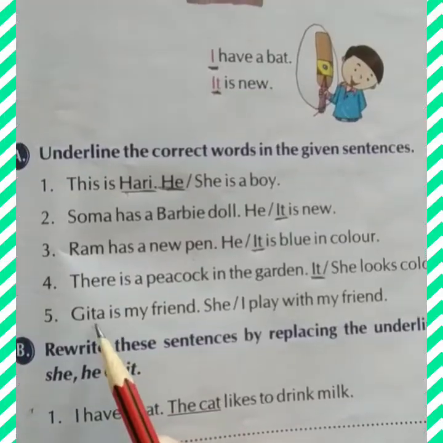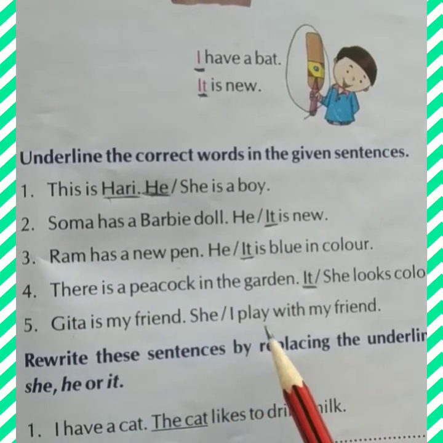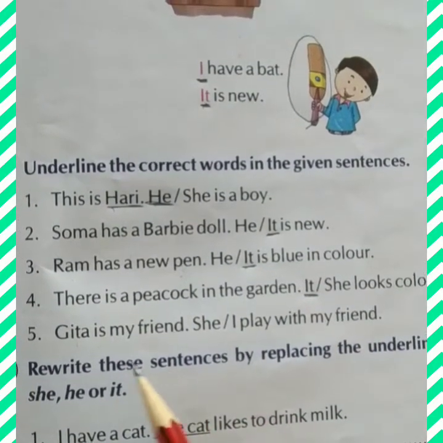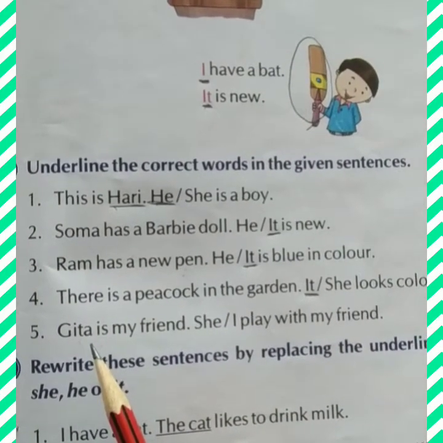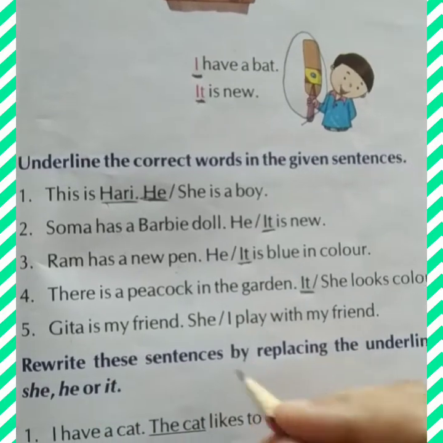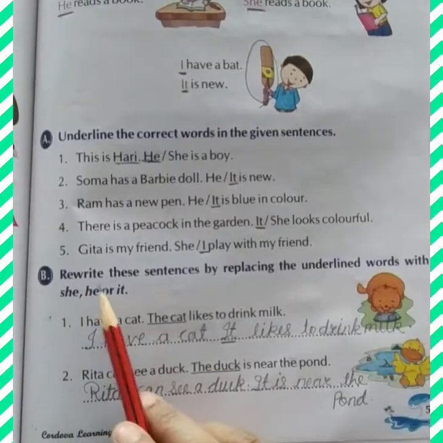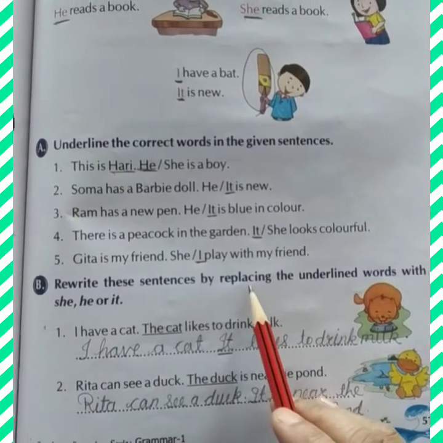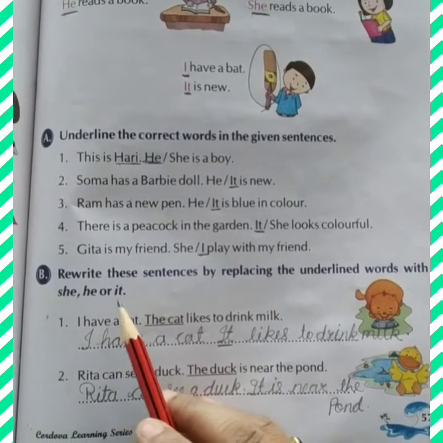Next, Geeta is my friend. She, I play with my friend. So here Geeta is talking about herself. So whenever we talk about ourselves, we use I. So we will underline I. Rewrite the sentences by replacing the underlined words with she, he or it.